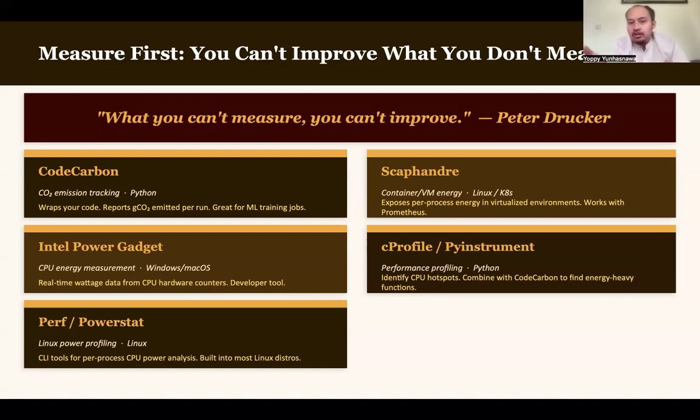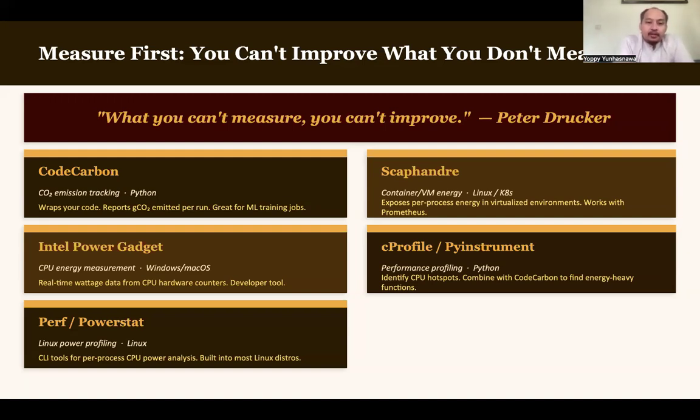If we cannot measure the level, then how can we improve? How can we know that the thing that we already did is really improving the software? So you need to know what kind of tools can be used to track or calculate the energy used in your software.